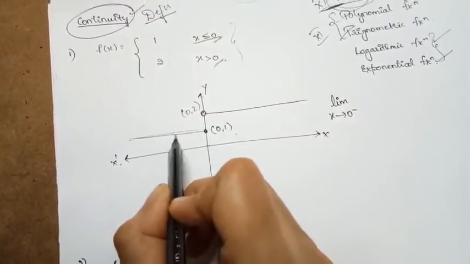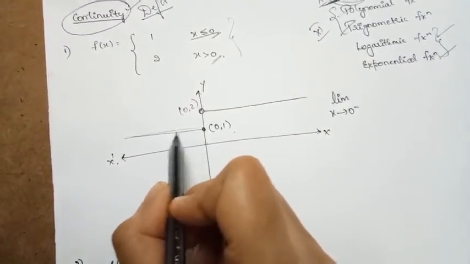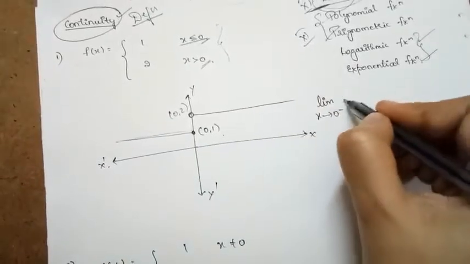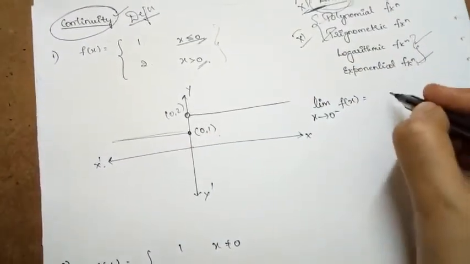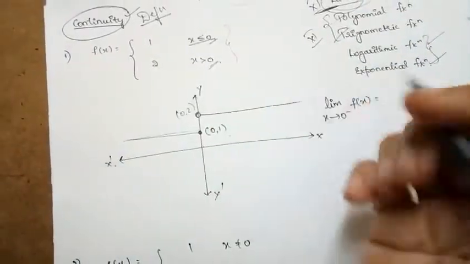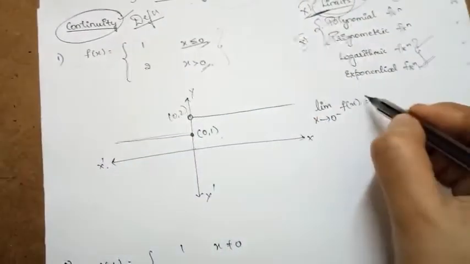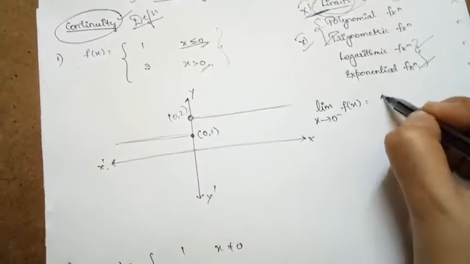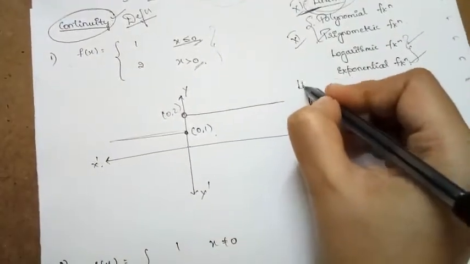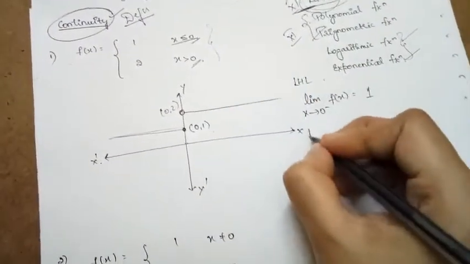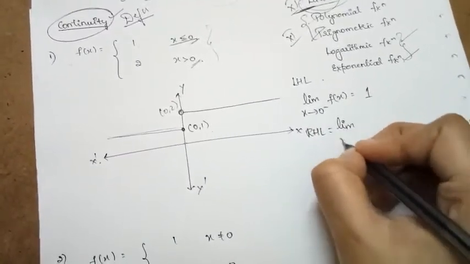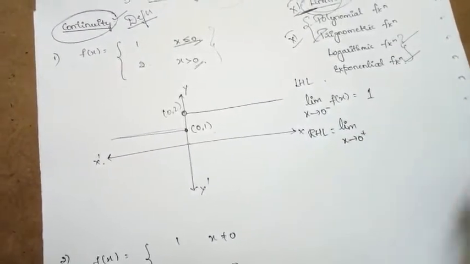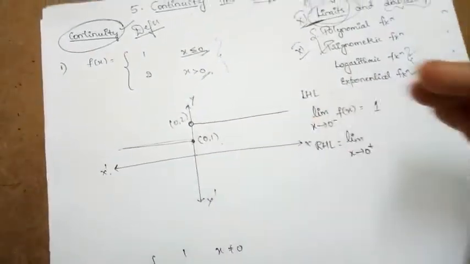So when the point is approaching 0 from the left side, what is the value of the function here? The value of the function approaching 0 from the left side is obviously equal to 1. This is our left hand limit. What will be our right hand limit? It is nothing but the limit value of the function as it approaches 0 from the right side.